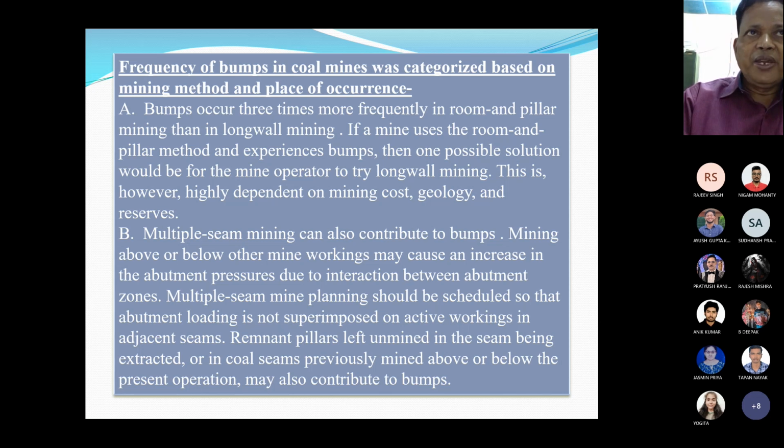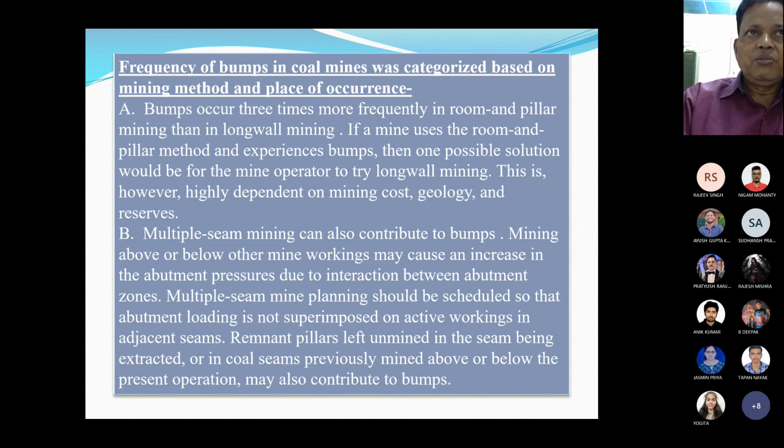Multiple coal seam mining can also contribute to coal mine bumps. Mining above or below other mine workings may cause an increase in the abutment pressures due to interaction between abutment zones.